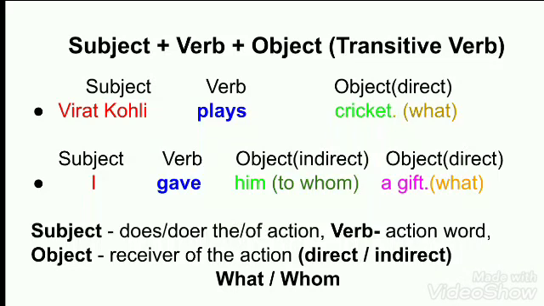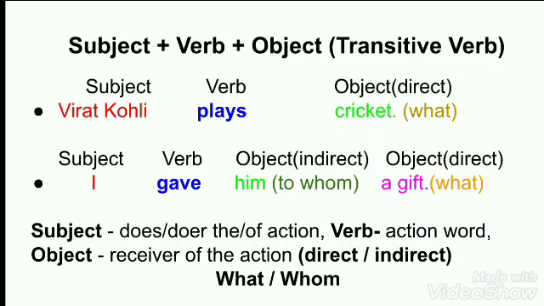So whenever we have this formula, subject plus verb plus object, the object is the important thing in a sentence. Whether it is a direct object or an indirect object, whenever we have this in the sentence after the verb, that means the verb is a transitive verb. So what we understood here: the subject is the doer of the action, the verb is an action verb, and the object is the receiver of the action.